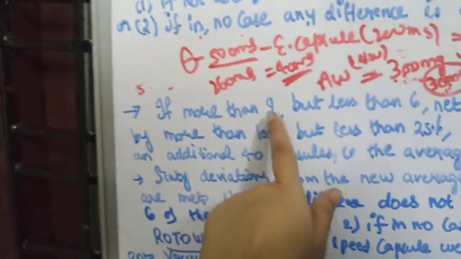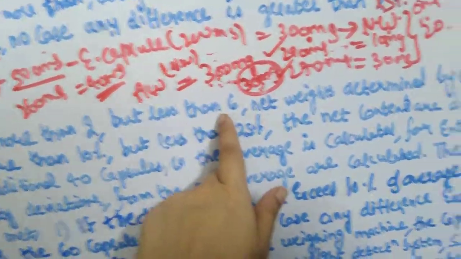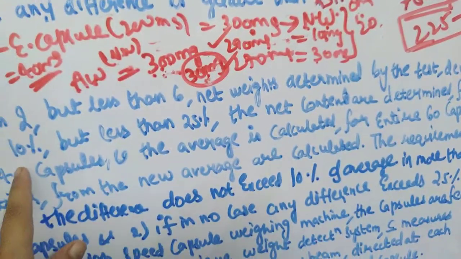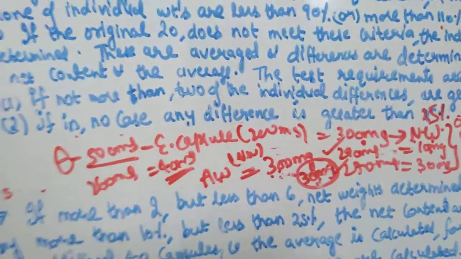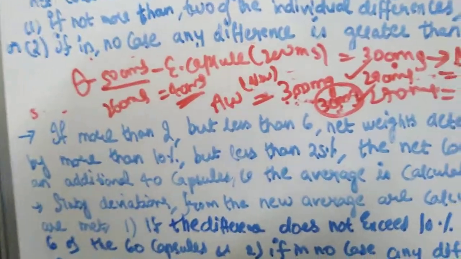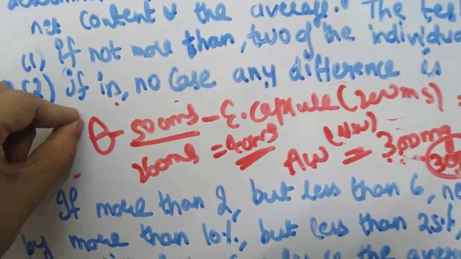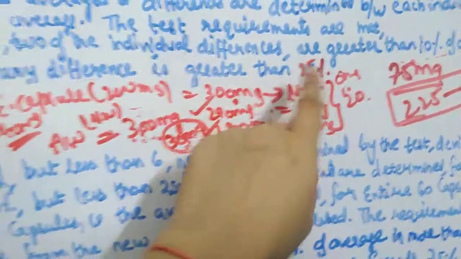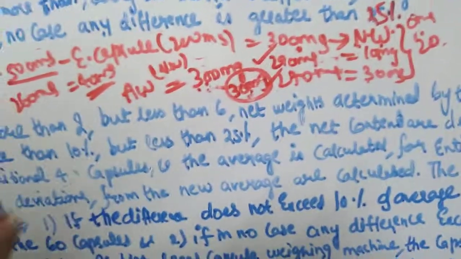If more than 2 but less than 6 net weights determined by the test deviate by more than 10%. So that means 2 capsules can differ by 10%. But suppose when you are doing it for 20, more than 2 capsules differ by more than 10% but less than 25%. Less than 25% will obviously be there, but more than 2 capsules are differing by more than 10%.